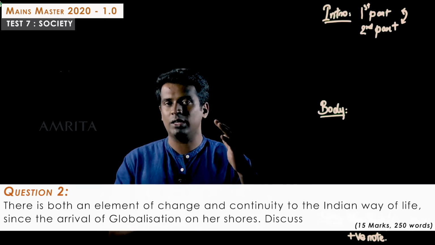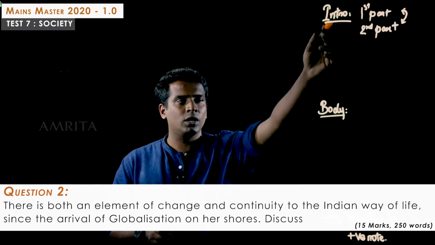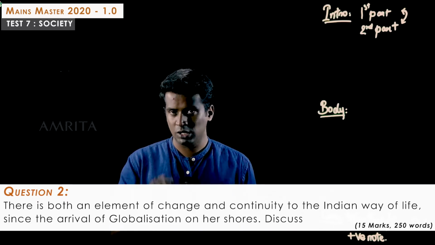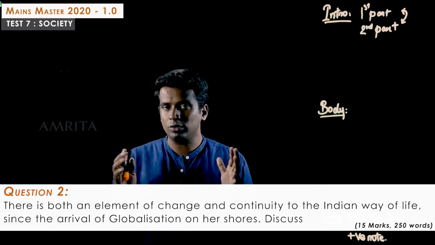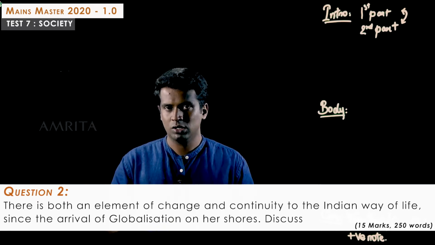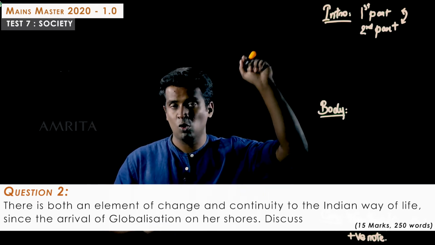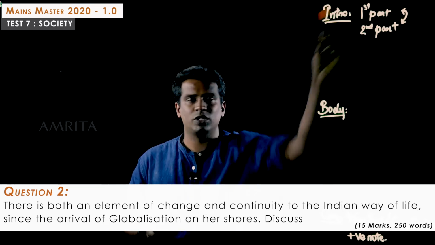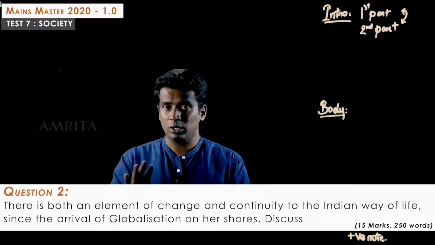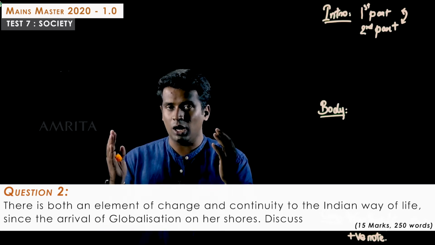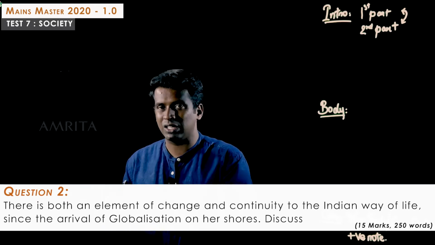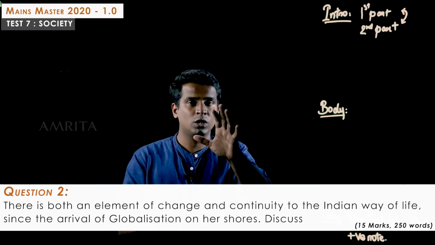So when we are writing this answer, we'll be breaking it up into the intro, body and conclusion parts. The core theme of it is globalization. So in the intro part, we must be addressing what is globalization in the first part. That should be the definition. Go for any working definition. You can refer to your books, you can refer to the key. There is a definition of globalization in it. Go for it.